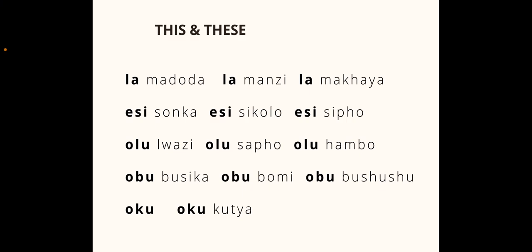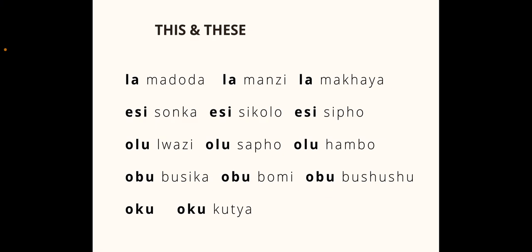Then for some other noun classes like the words amadoda, the men, amanzi, the water, and amakaya, the homes, we will see the following. So note that this is generally a plural noun class, but you have some words that are singular like amanzi for water, but it also starts with this ama. So we get lamadoda, these men, lamanzi, this water, lamakaya, these homes.